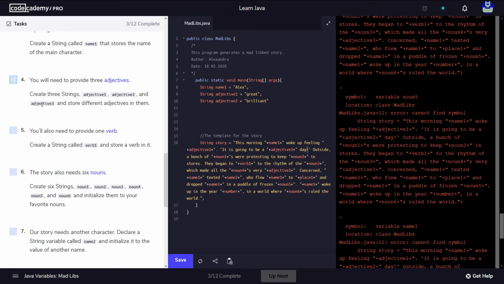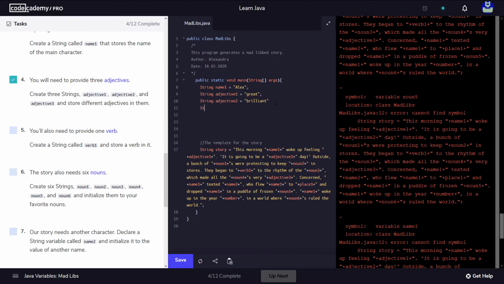So we need to create adjective3 as well. String adjective3. Let's see where adjective3 is used. This is used here. They began to the rhythm, which made us very happy. Okay, so you could put really anything as long as it makes sense once we run the whole program.